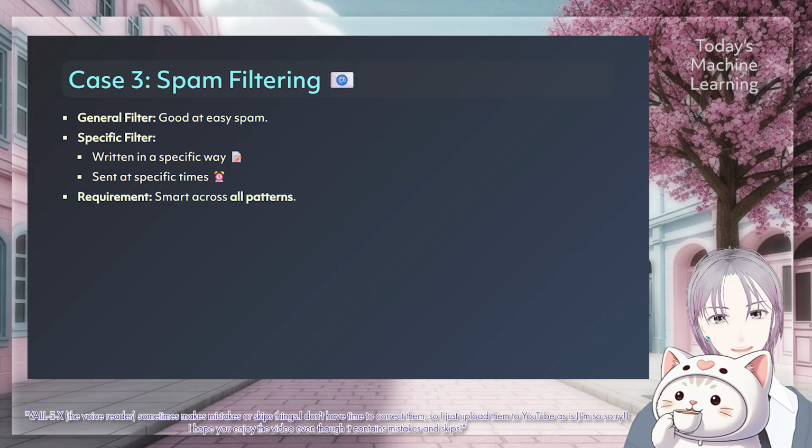Third, and this is a big one, spam mail filtering. We all hate spam. And AI might be good at catching spam generally, but maybe it is terrible at catching spam that is written in a specific way or sent at a specific time of day. Multicalibration forces the filter to be smart across all these different patterns. Otherwise, it could just be lazy and get a good score by only catching the easy spam.